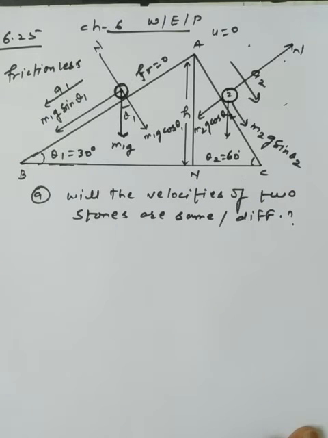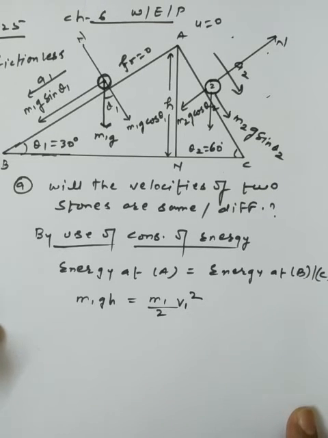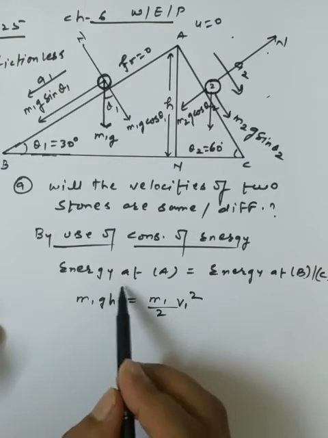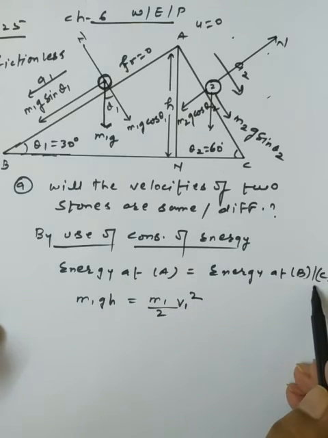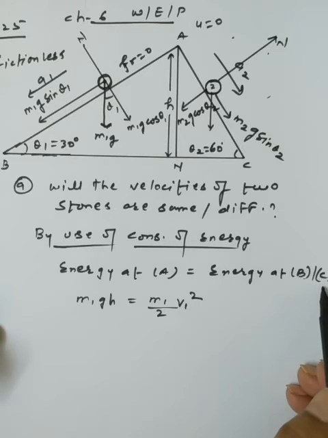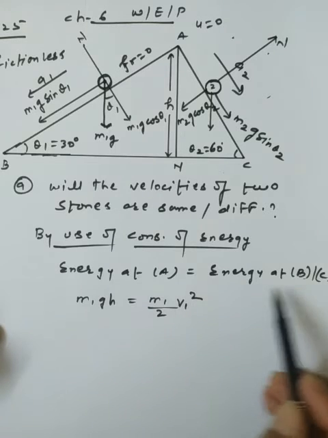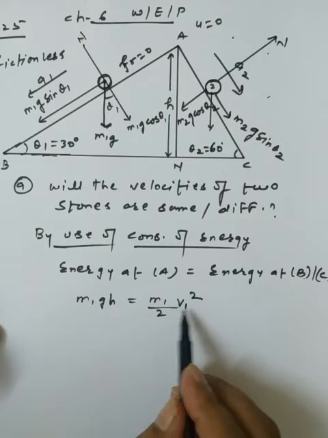Now we have to deal with the basic concept here. We will resolve whether the two stones have the same velocity or different velocities. I am discussing the basic concept by use of conservation of energy. I am writing the energy at A for the object of mass m1 and the energy at B for the object m1, and the same formula for the second object, that energy at A is equal to energy at C. So m1gh is equal to half m1v1 square.